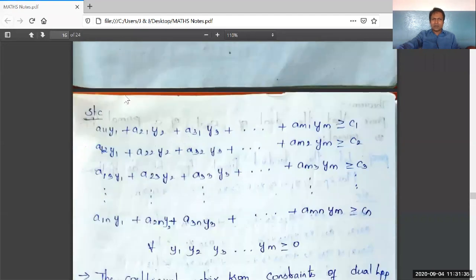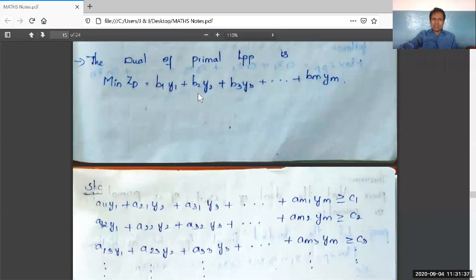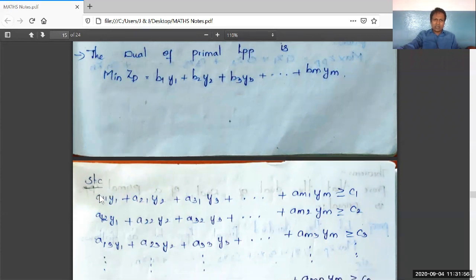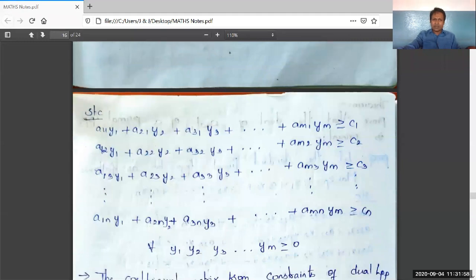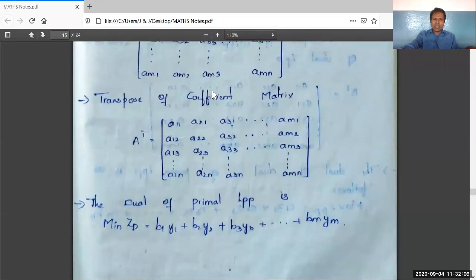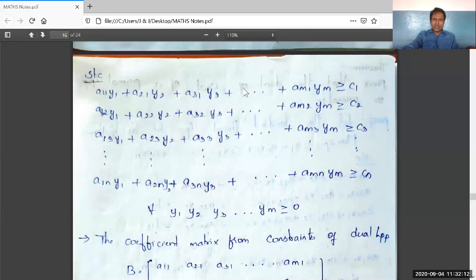See here, min ZD is written on a different page. Actually, we have to write min ZD along with the subject to constraints part. So sorry for the inconvenience. Please adjust with this min ZD. As soon as writing this min ZD, we have to write the subject to constraints part. Have a glance of it. So instead of variables x1, x2, so on up to xn, I have used the variables y1, y2, so on up to ym. It is the dual LPP.